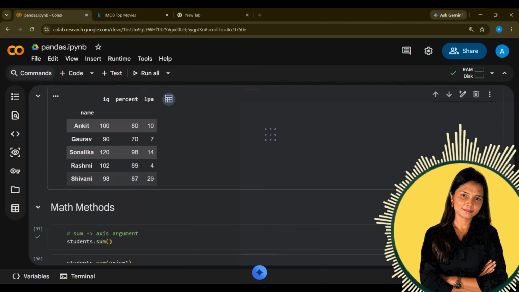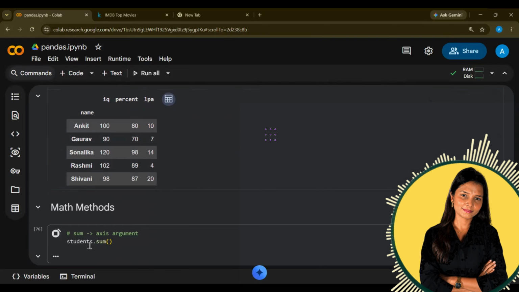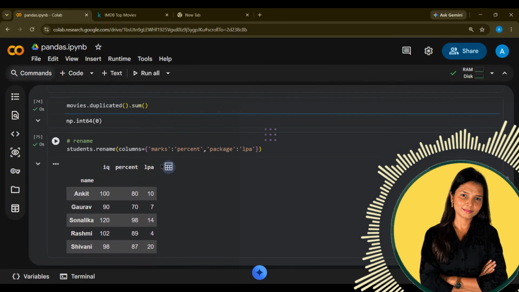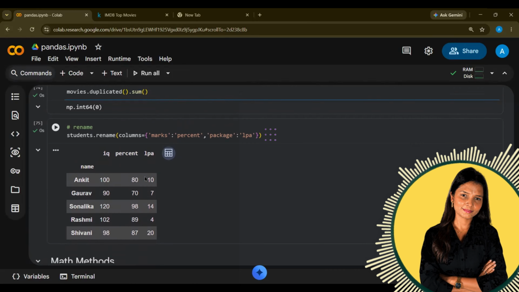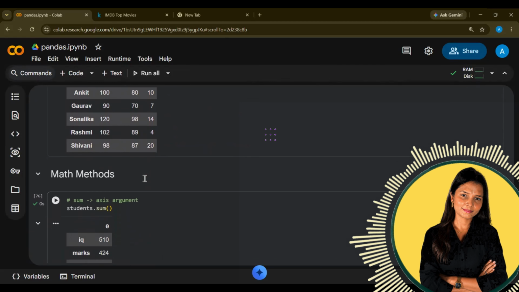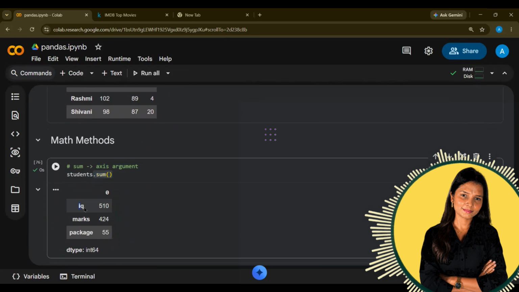Now on the same data, I will perform some maths functions. So I want to calculate the sum. When I write students dot sum, what will I get? I will get only the numerical value sums. It means the percentage and the LPA kind of values will be used. Got it? It works on axis. Like sum has the axis argument, and you can see this is the sum of rows.